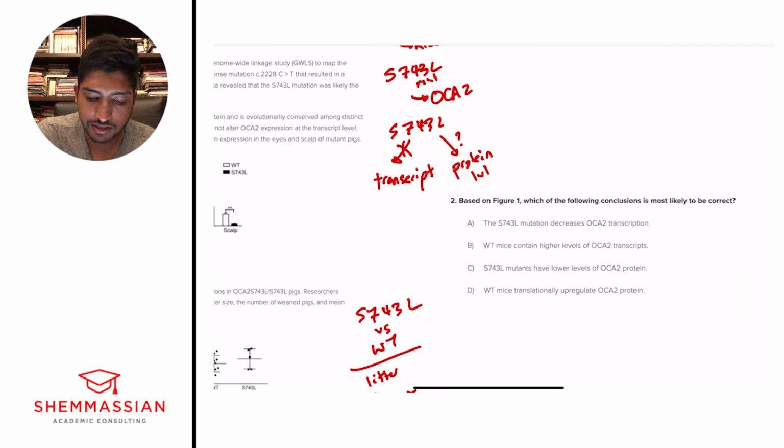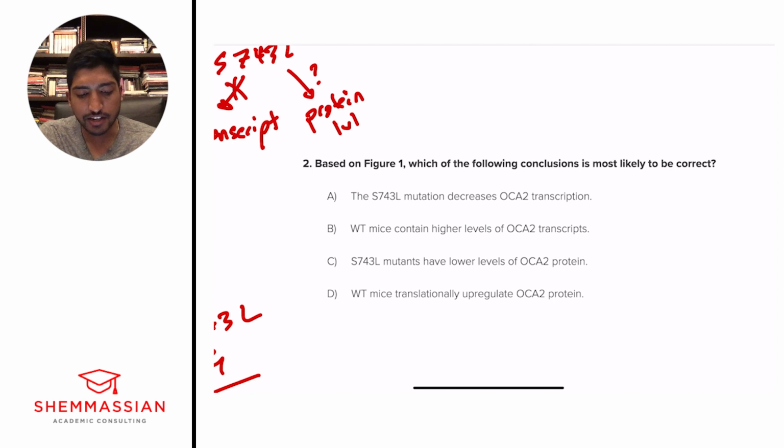All right. Question number 2. Based on figure 1, which of the following conclusions is most likely to be correct? Is A, the S743L mutation decreases OCA2 transcription. B, wild-type mice contain higher levels of OCA2 transcripts. C, S743L mutants have lower levels of OCA2 protein. Or D, wild-type mice translationally upregulates OCA2 protein.